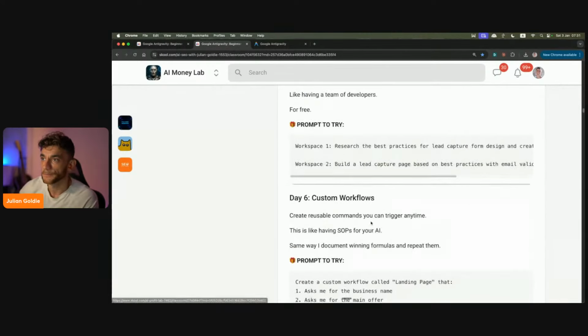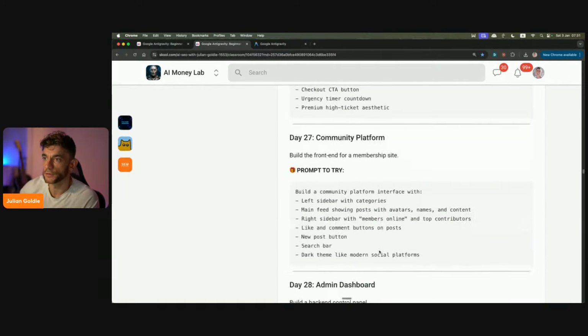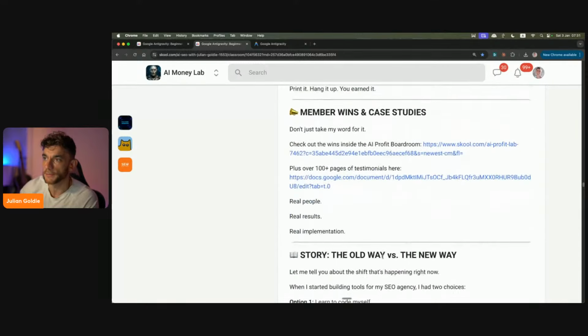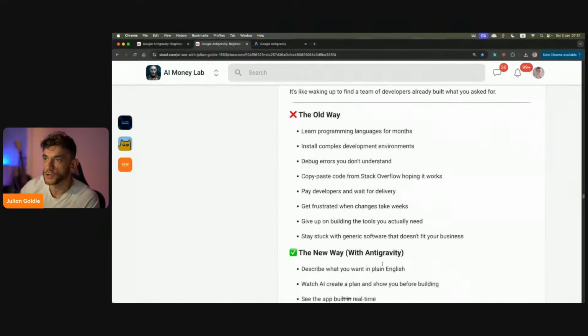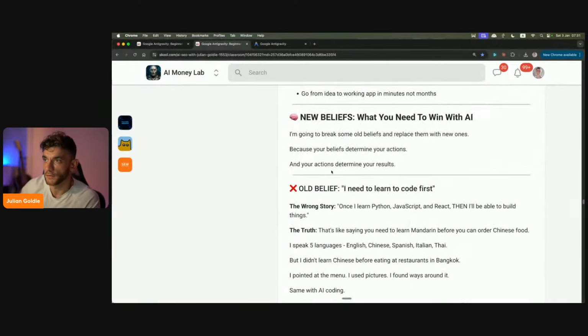Now, if we actually go through after the 30-day plan, one thing that I want to show you, and this is super useful, is some ways to change your mindset and learn what you need to win with AI. Right? I'm going to break some of the old beliefs and replace them with new ones, because your beliefs determine your actions, and your actions determine your results with this stuff, right?